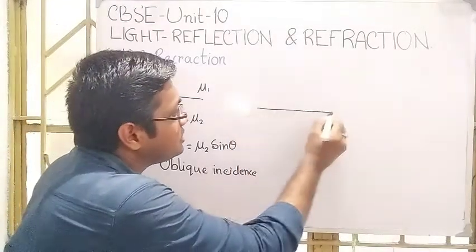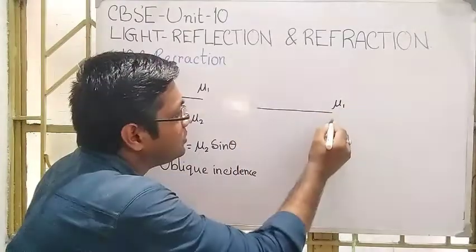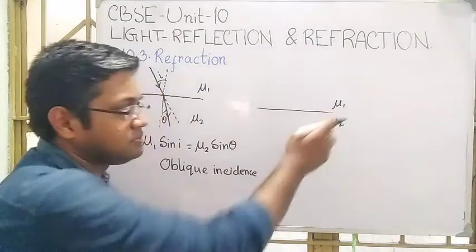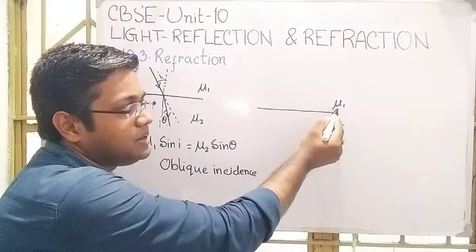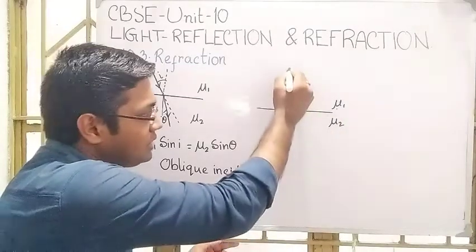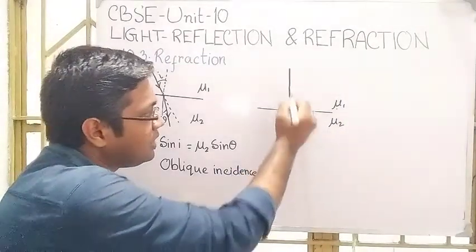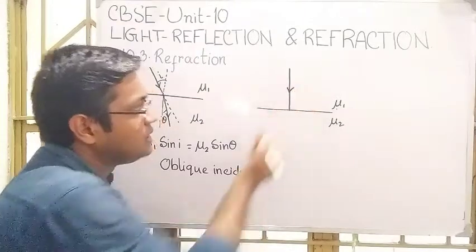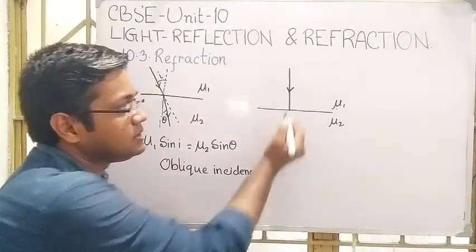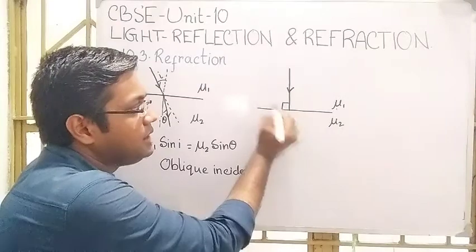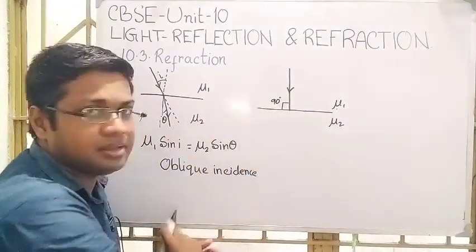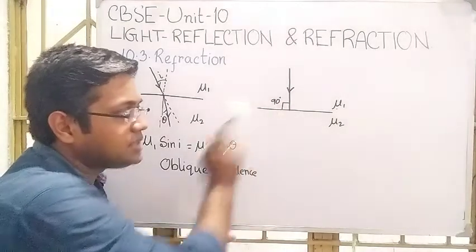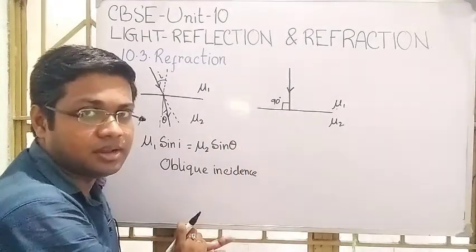Let us consider an interface of mu1 and mu2. This interface separates two media of refractive index mu1 and mu2. Let a light ray strike this interface normally, making an angle of 90 degrees.